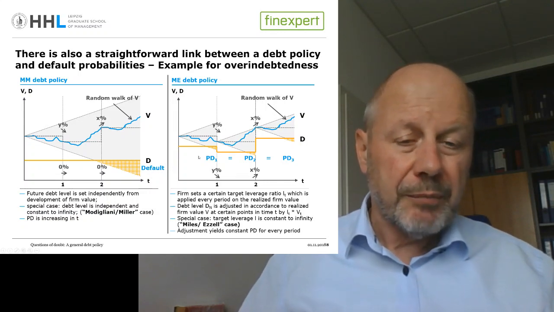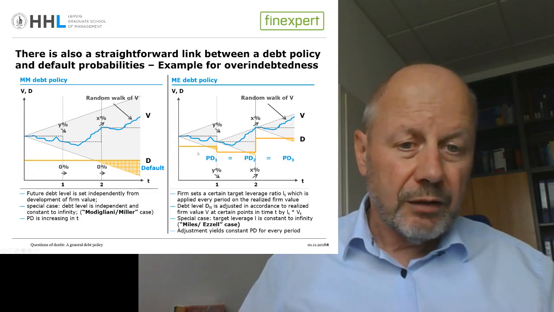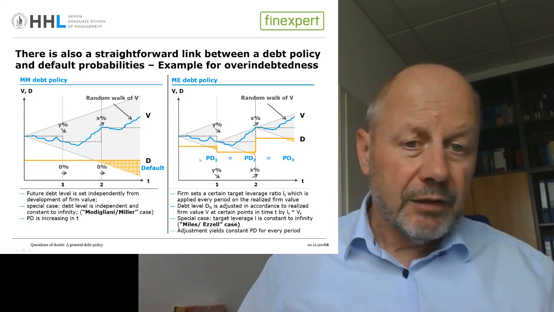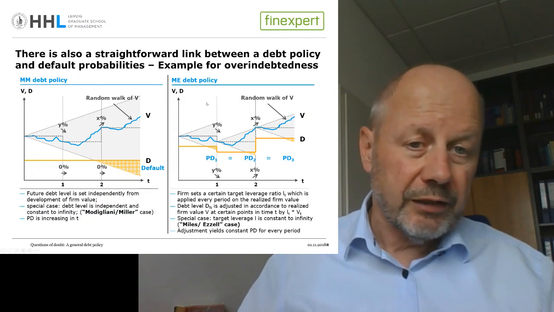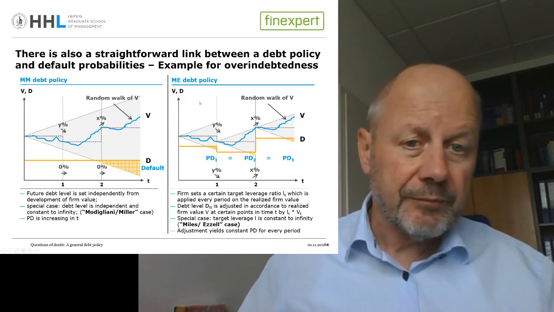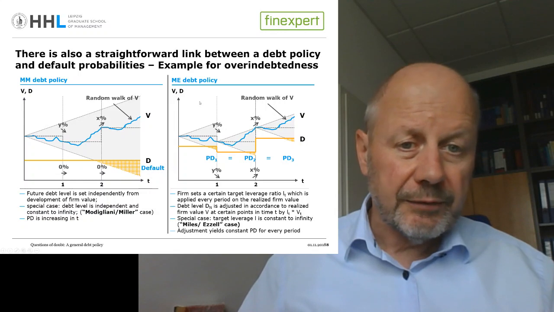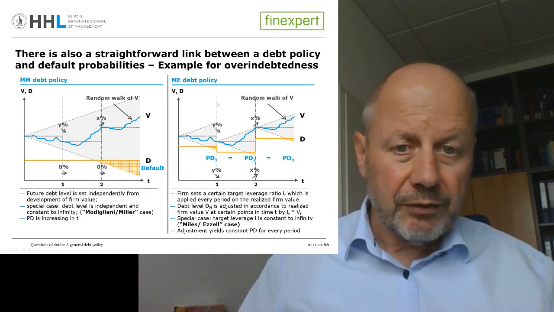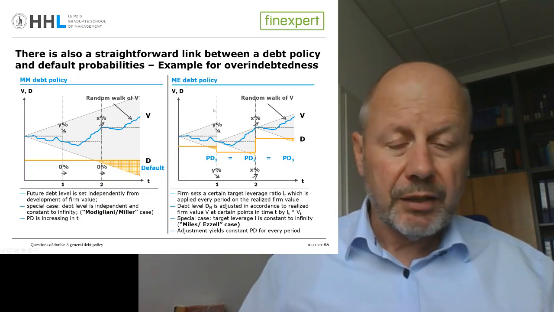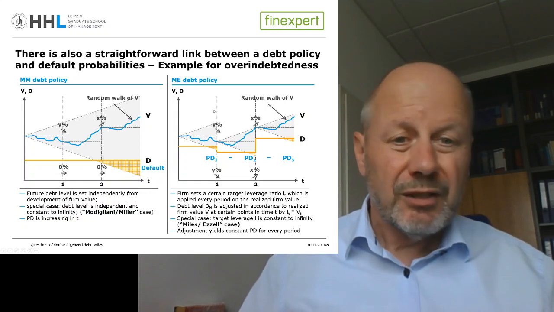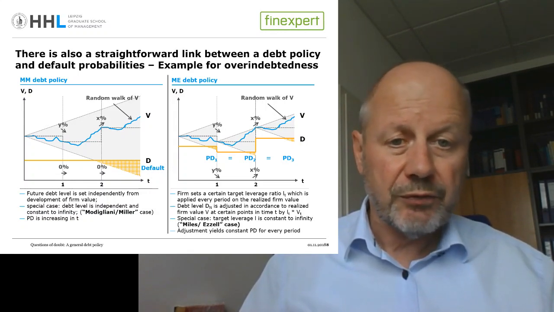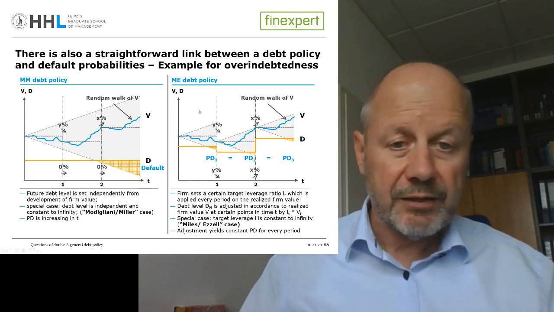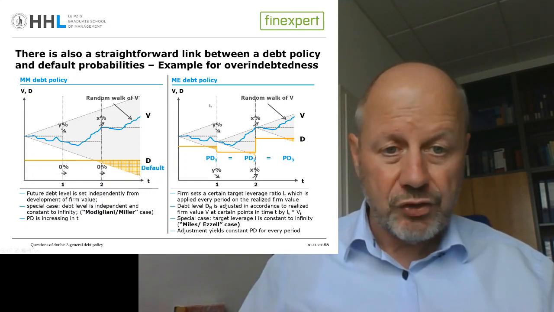Yeah? So that means that there is a straightforward link between the probability of default and our choice of K. Yeah? So the higher K is, the higher the probability of bankruptcy, looking at this particular trigger here, becomes. Yeah? And that allows us to put the two things together, because of course our choice of K also affects our tax shield value.